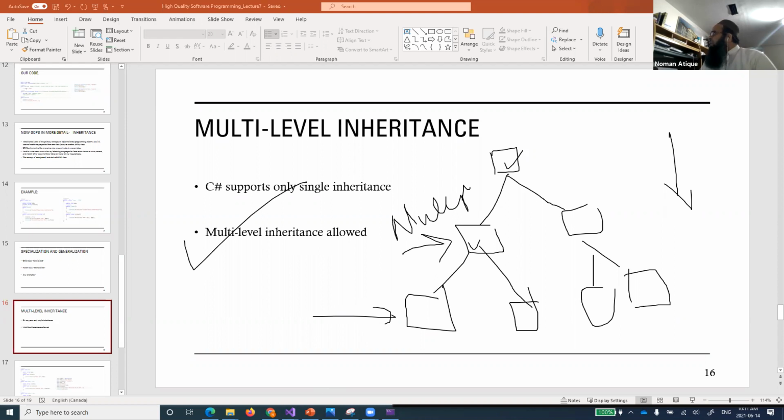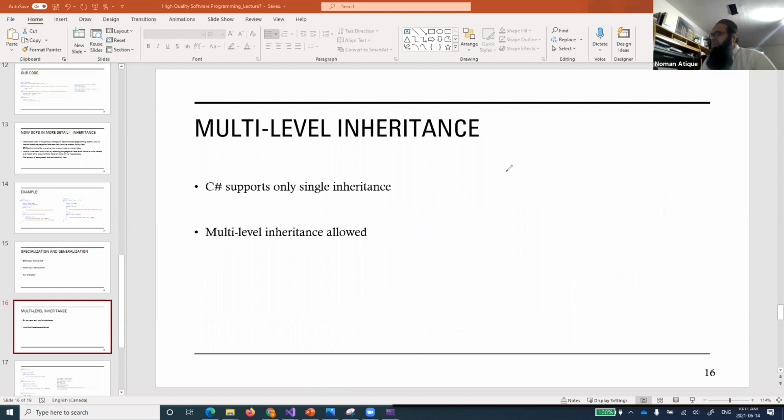Right? And how about this scenario? If I change this scenario, I had this class, and I created these two classes. So far, so good. This is multi-level inheritance, and this is single inheritance as well. One class producing two children. And here this class has three children. It can happen. Now I say that these two combine together, creating a new class.